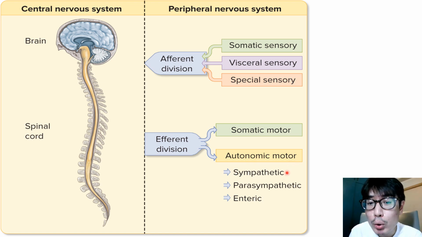Finally, the autonomic motor component of the efferent division. This is where the popular sympathetic nervous system, also known as our fight or flight response, and the parasympathetic division, our rest and digest response, cause normal physiologic bodily functions at rest. And the enteric component of the efferent division consists of nerves headed towards our gastrointestinal system, responsible for motility, for digestive secretions, etc.